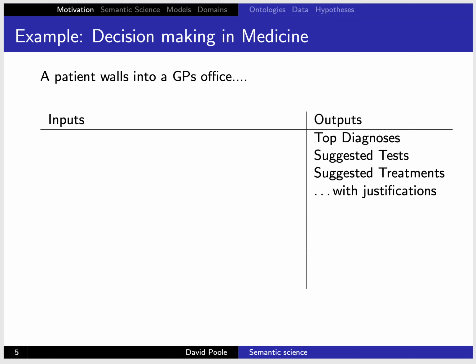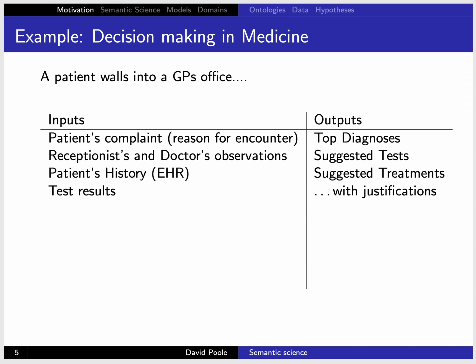Let's think about what inputs might be relevant here. The obvious one is the patient's complaint, which in medicine is often called the reason for encounter. It's why they're in there. They say, I have a sore foot, or a bad cough, or a fever. Then there are the observations, for example by a receptionist who's not necessarily a doctor, who describes in their own language what's going on. Doctors might observe other things and want to put those observations in. And then there's the patient's history, their electronic health records, everything they've done before, all their background and everything else, as well as all test results. Those are the inputs.